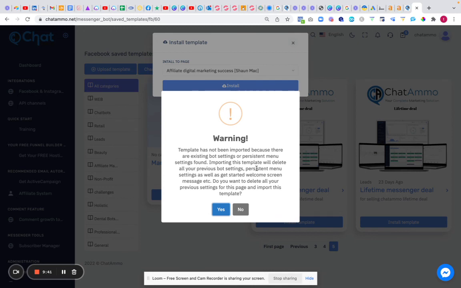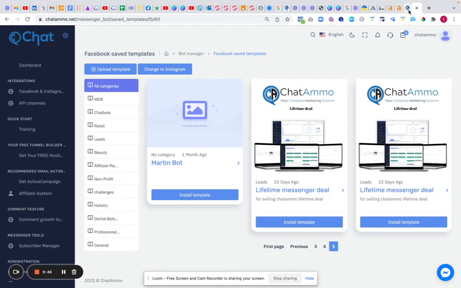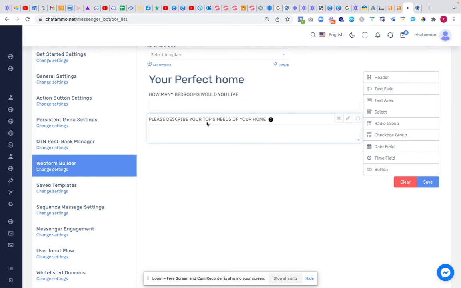Now, what I always do with templates is I put them on a test page first. So just set yourself up a little Facebook test page, and then you know you're all safe for your templates.